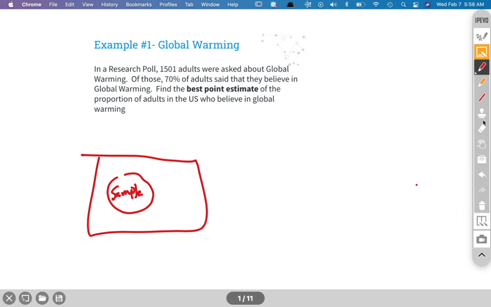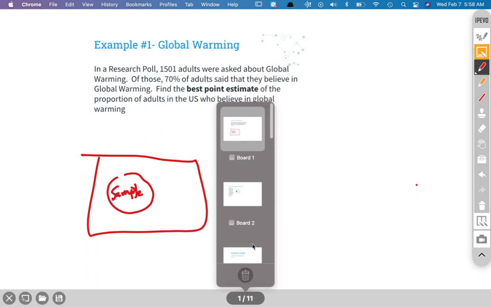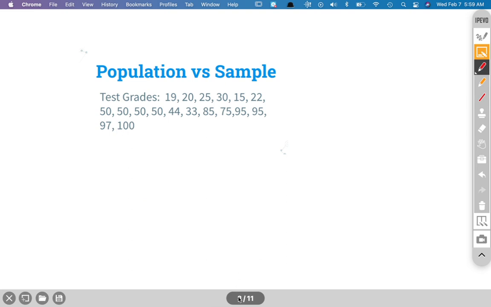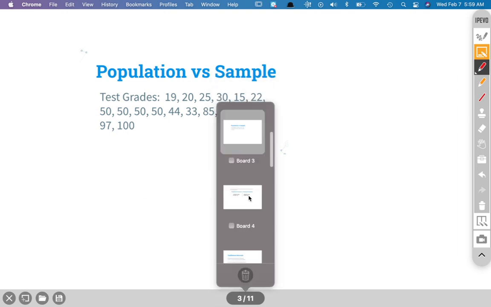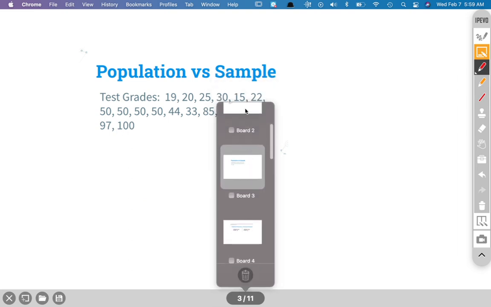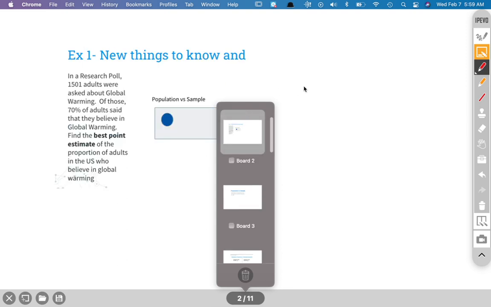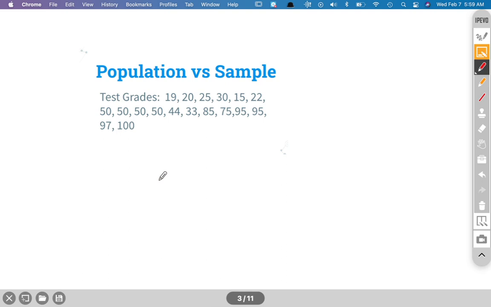So let's go to the next board so we can see the next slide. Sorry, it's just being a little finicky today. Okay, come on. Now this is me being impatient. All right. Like that picture I just drew, my board two was the same thing that I just drew, and it just happened to be the same. So, let's take a look at example three, board three.